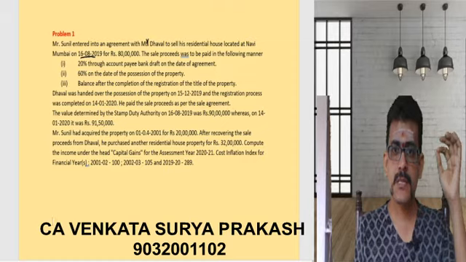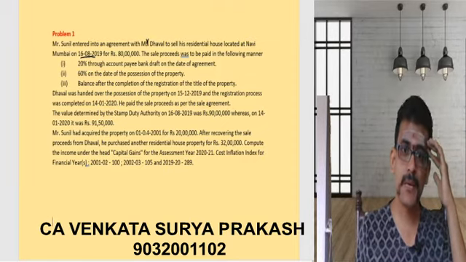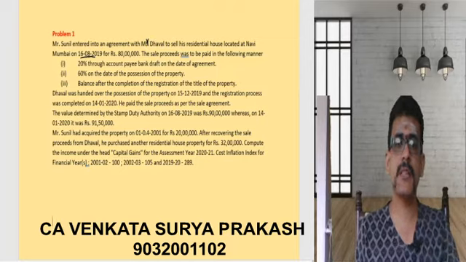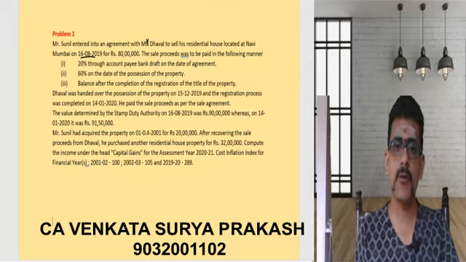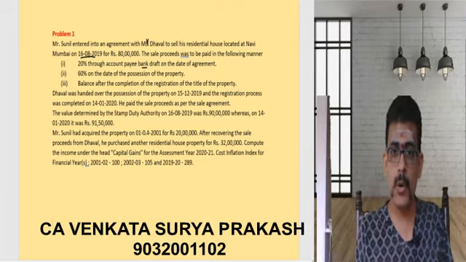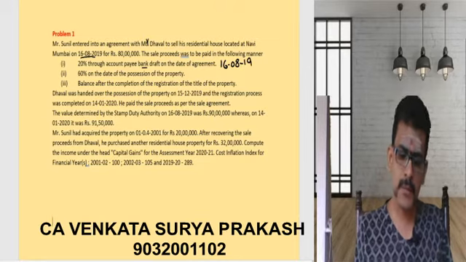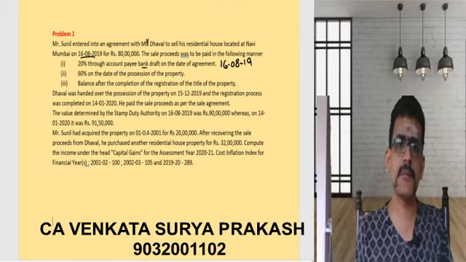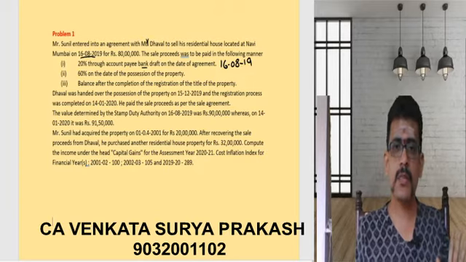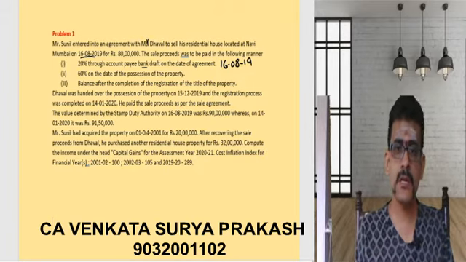Now, sale proceeds were to be paid in the following manner. So how is the sale proceeds being paid? 20% through account payee bank draft on the date of agreement itself. That means on 16th August 2019 itself, 20% is being received. 80 lakhs into 20%, 16 lakhs is received on the date of agreement itself. Balance 60% on the date of possession of the property.